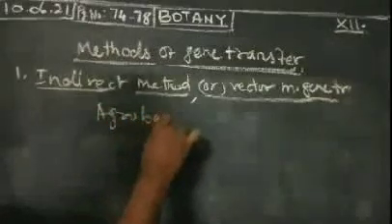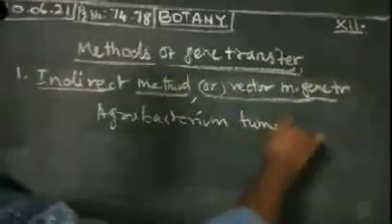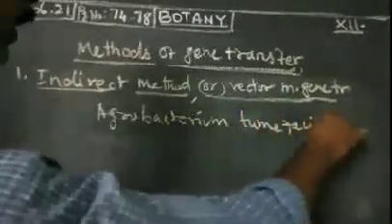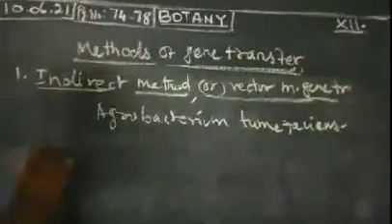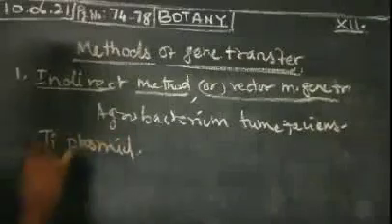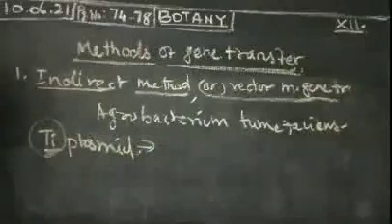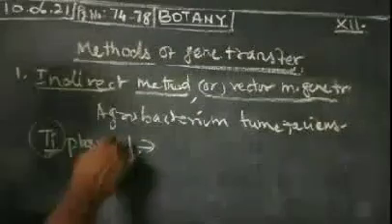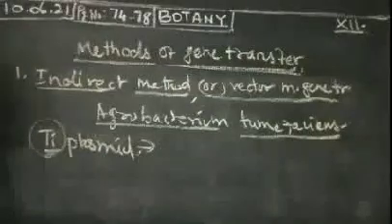Agrobacterium tumefaciens, a bacterium, is used for this indirect method. In this bacterium, we already studied the Ti plasmid, the tumor inducing plasmid, through which the genes are transferred. With the help of Ti plasmids, Agrobacterium tumefaciens is used for the indirect, vector mediated gene transfer.